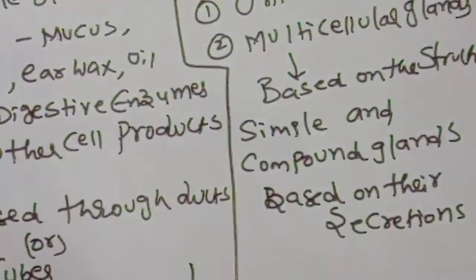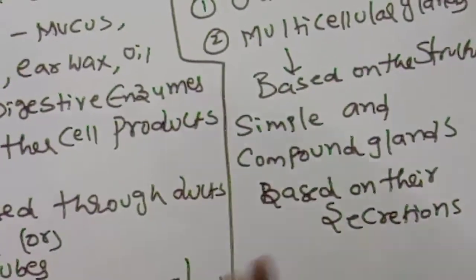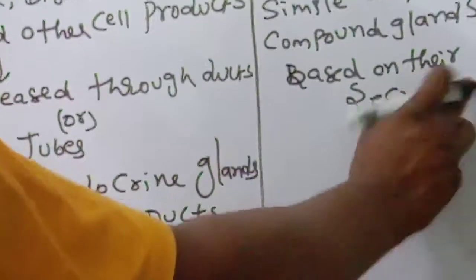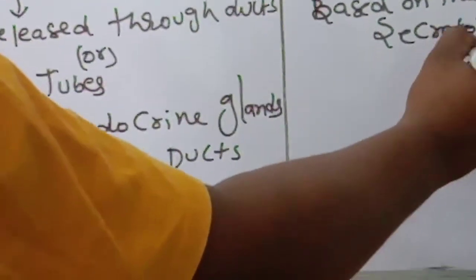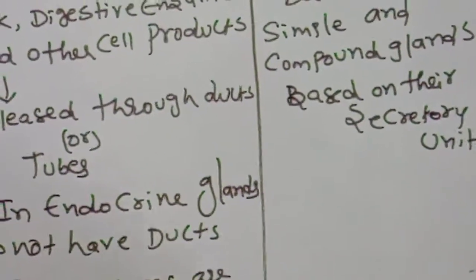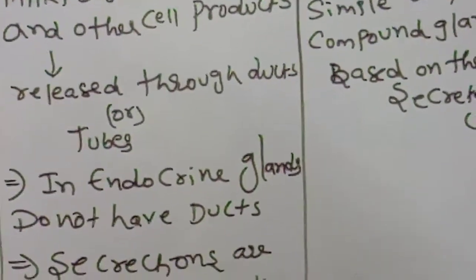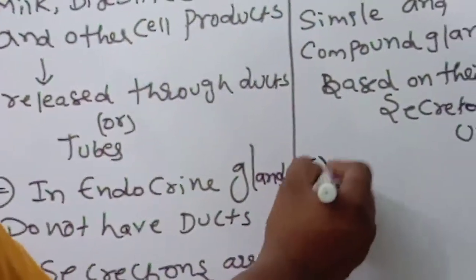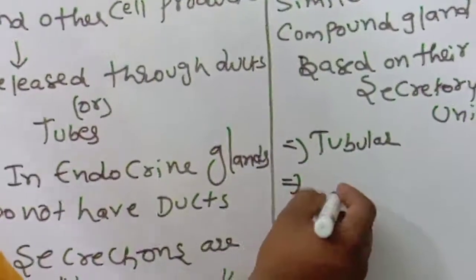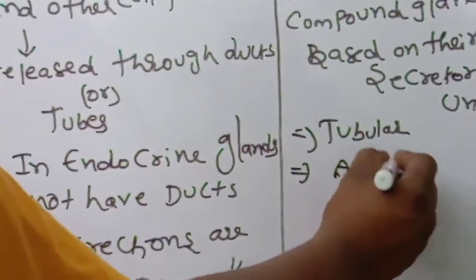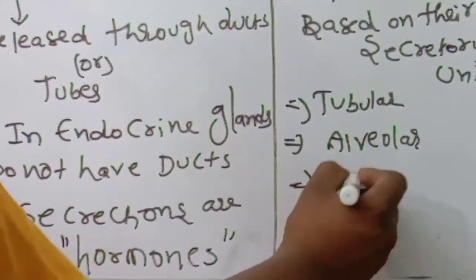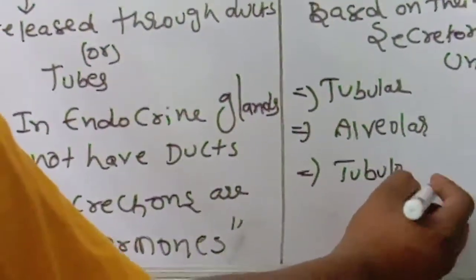Okay, now based on their secretory units, this one also you have to remember. Based on their secretory units, these are classified into number 1, tubular, number 2, alveolar, number 3, tubuloalveolar.